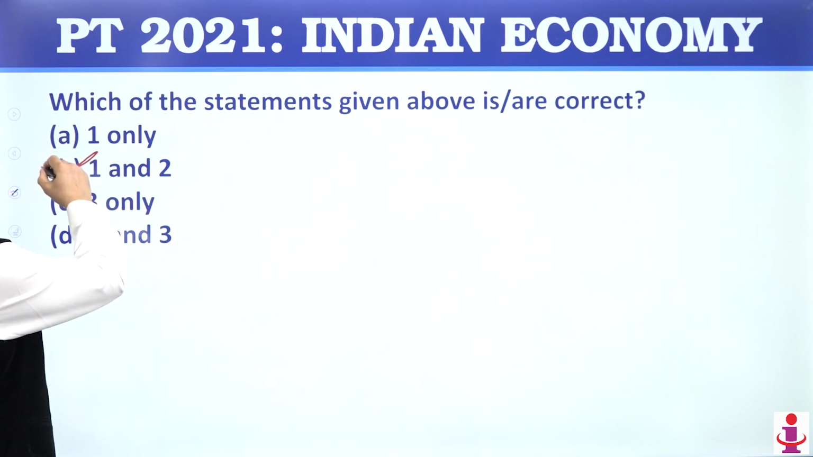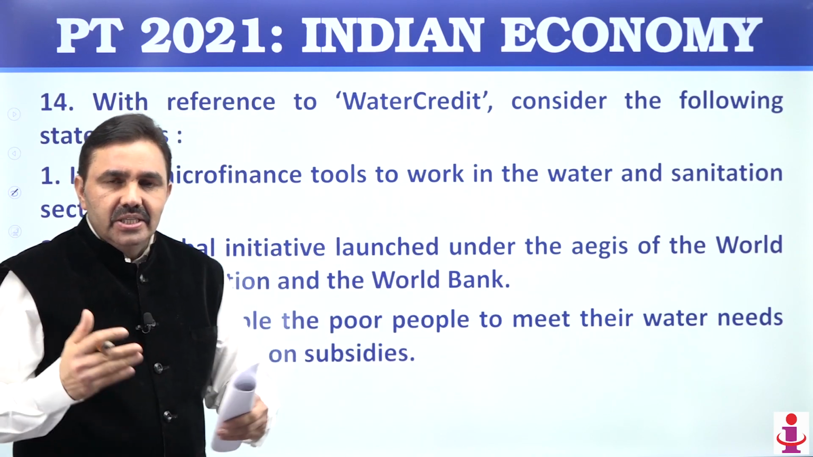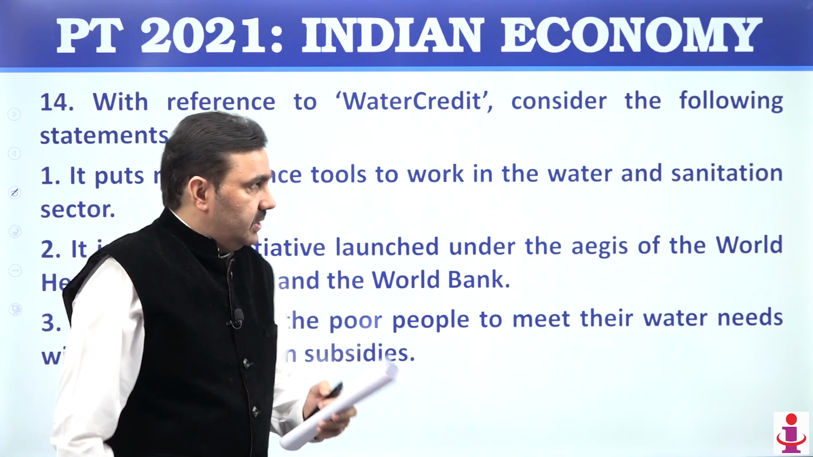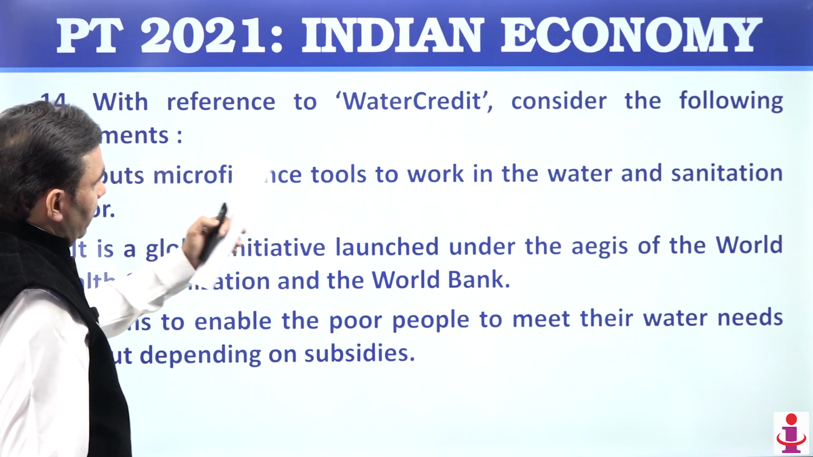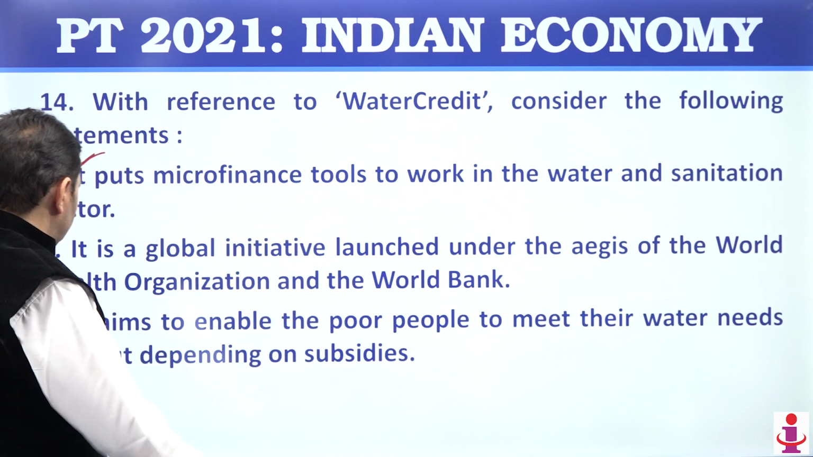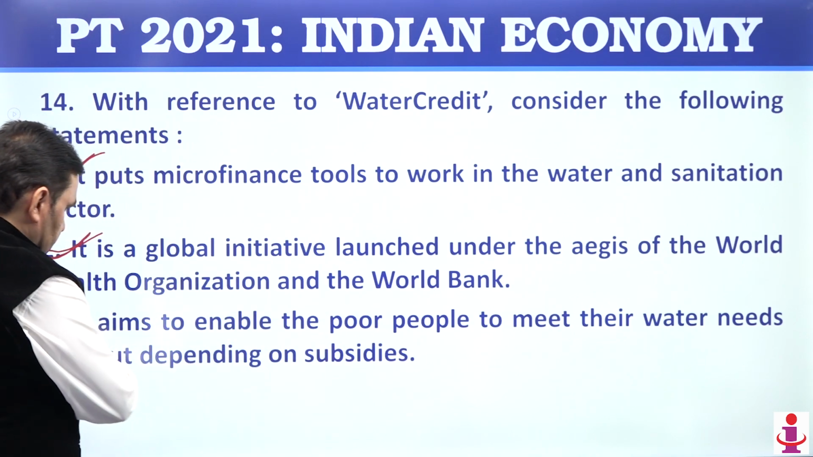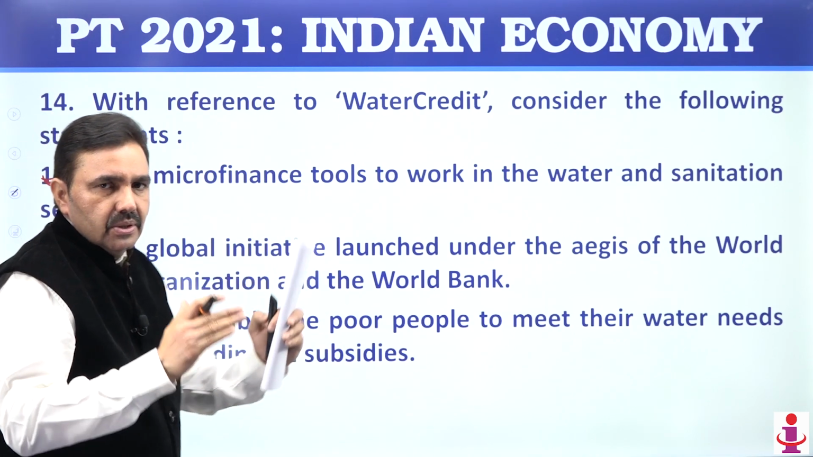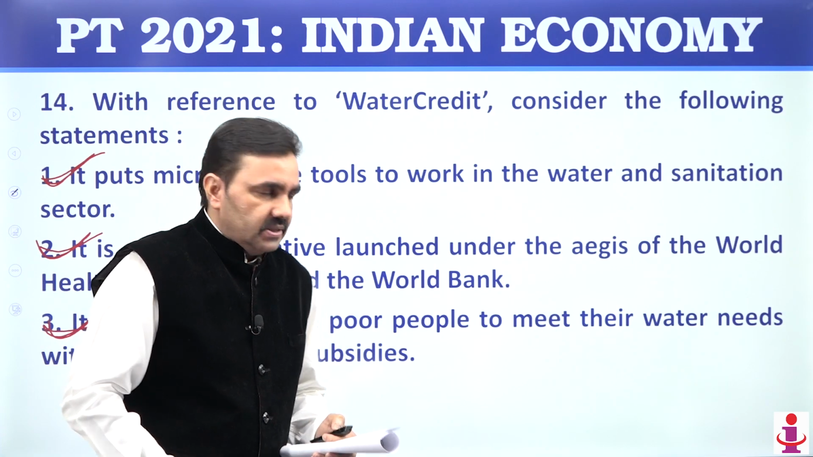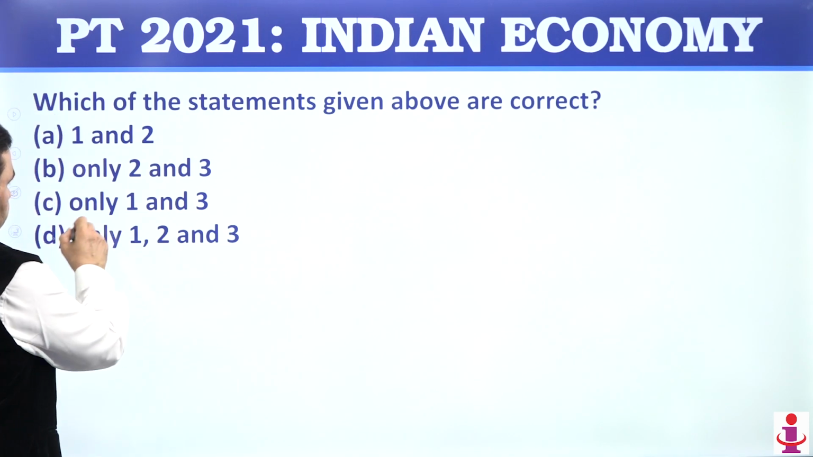Option is B. Question number 14, with reference to WaterCredit. So WaterCredit is a scheme financed by World Bank and World Health Organization for microfinancing to meet water needs. It puts microfinance tools to work in water and sanitation sector, perfectly correct. It's a global initiative launched under the aegis of WHO and World Bank, correct. It aims to enable poor people to meet their water needs without depending on subsidies. So a small amount of loan is given. This loan is to be used by them to meet their water needs either for drinking or for sanitation purposes. So this is what you need to see. All the 3 points here are correct. Option is 1, 2 and 3.